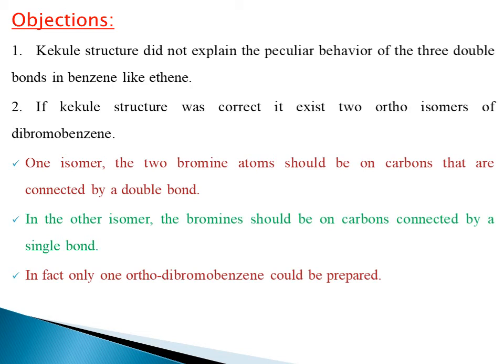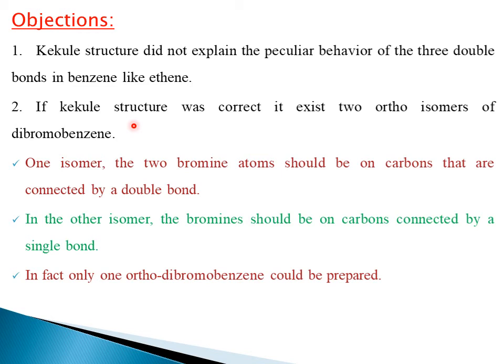The Kekulé structure did not explain the peculiar behavior of the 3 double bonds in benzene, like ethene. Why do we have to discuss this point? It is how the double bond behaves like in ethene. That is not explained by the Kekulé structure. And the next one is, if the Kekulé structure was correct, it would exist as 2 ortho isomers of dibromobenzene. Generally, if the Kekulé structure is correct, it should exhibit only 1 dibromobenzene.